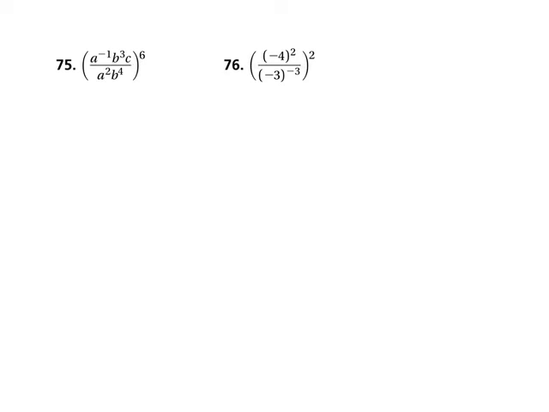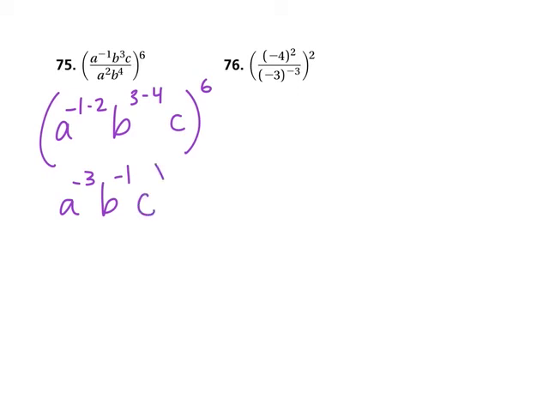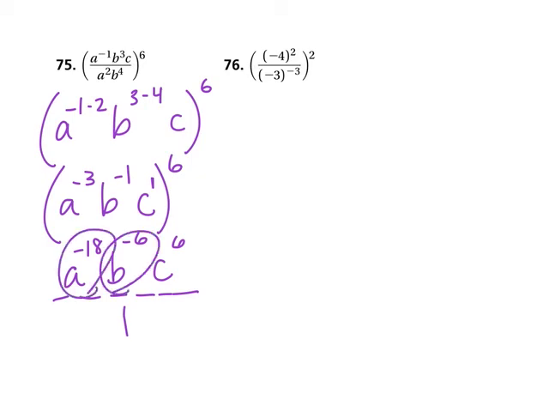So that means I'm going to start with a to the negative 1 minus 2, b to the 3 minus 4, and then c, except remember the whole thing is still raised to the 6th power. So that's a to the negative 3, b to the negative 1, c, all raised to the 6th power. Power of a power I multiply. So a to the negative 18, b to the negative 6, and c to the, careful, 1 times 6 is 6. And remember your invisible fraction. These guys have to live downstairs to become positive exponents. So we end up with c to the 6th over a to the 18th, b to the 6th.